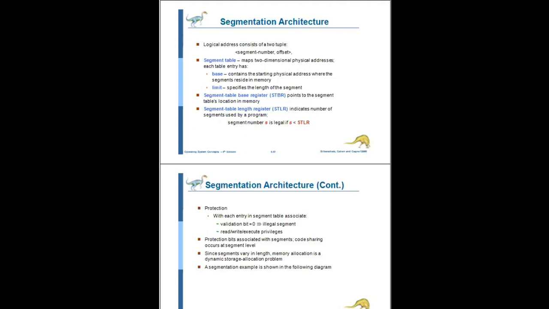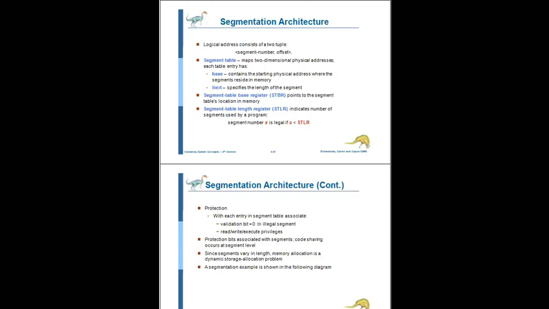Protection is also very important. Protection means how to protect the data segments. With each entry in the segment table, a valid bit is associated. If the valid bit is equal to 0, it is an illegal segment.